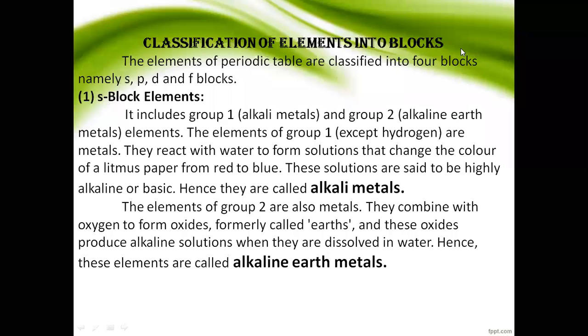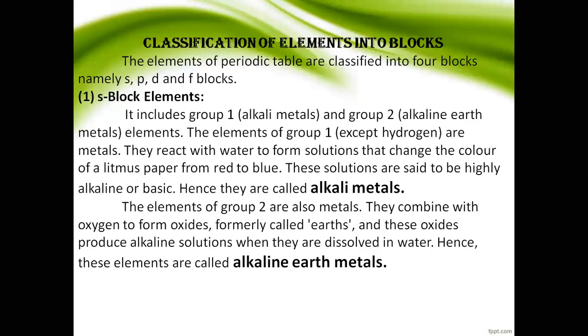All of you know that the atomic number is the number of protons and the number of electrons. The electrons revolve around the nucleus. Already we have discussed this in the atomic structure unit. Any doubt, you can see the video and clarify. So the atomic number depends on the number of protons and electrons.